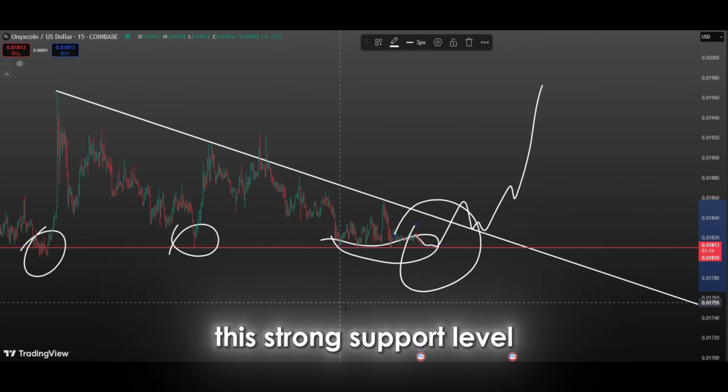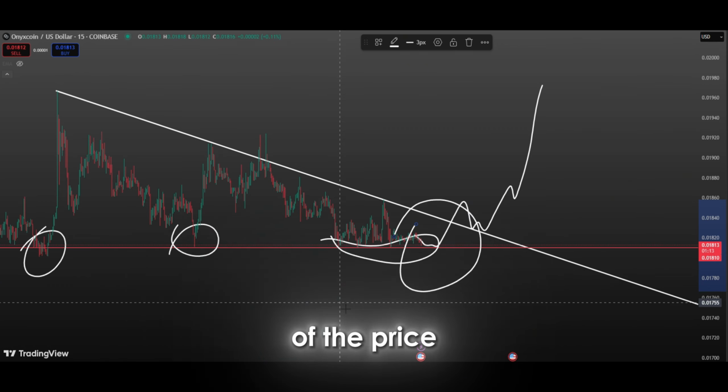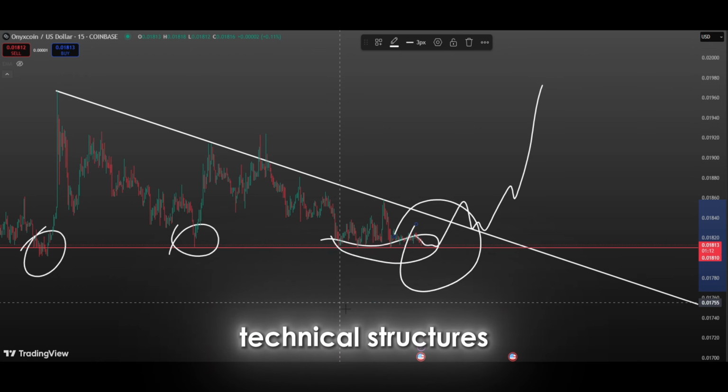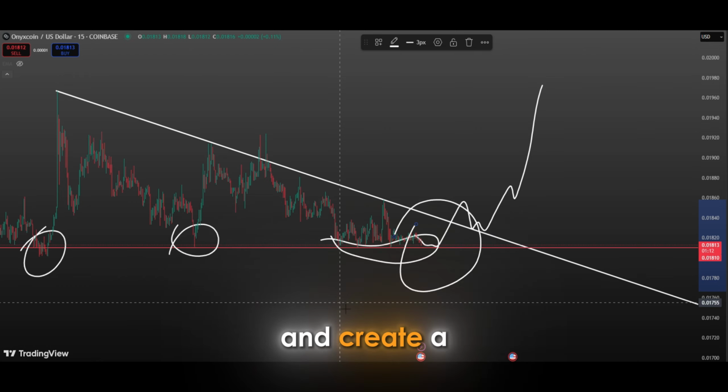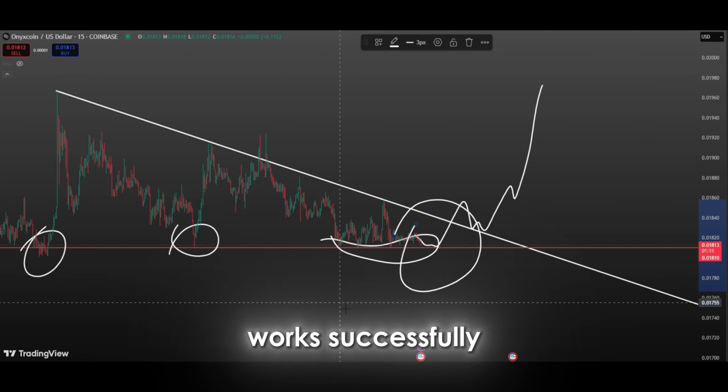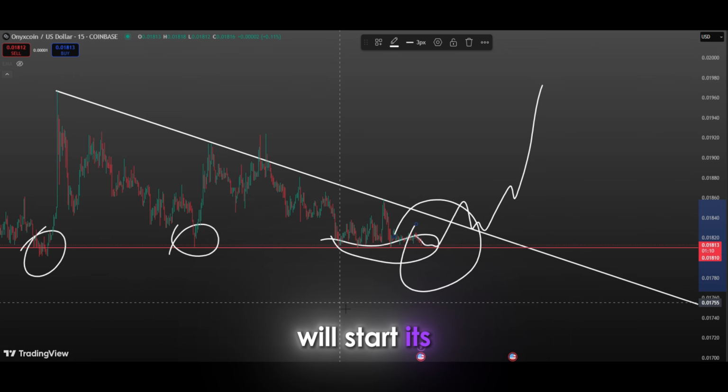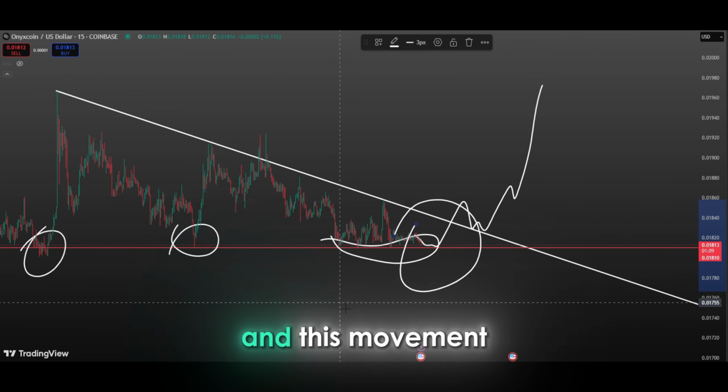As a result, this strong support level at the bottom of the price is one of the most important technical structures that give hope to the market and create a positive scenario. If this level is retested and works successfully, it is highly likely that the price will start its upward movement again, and this movement will reach important resistance levels in a short time.